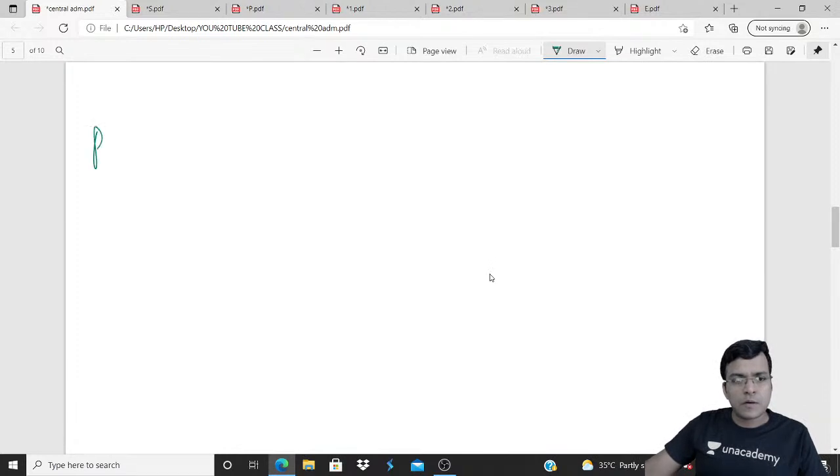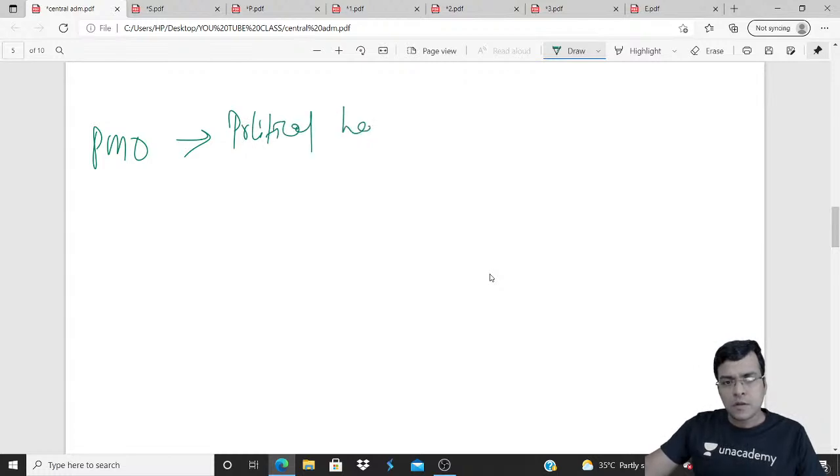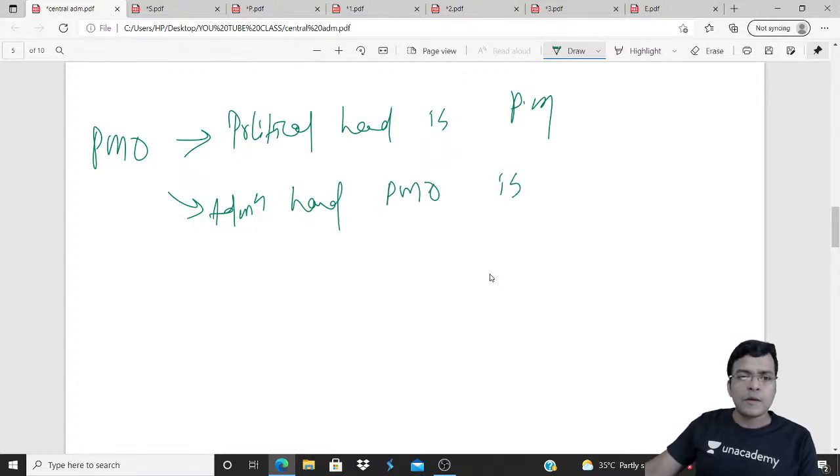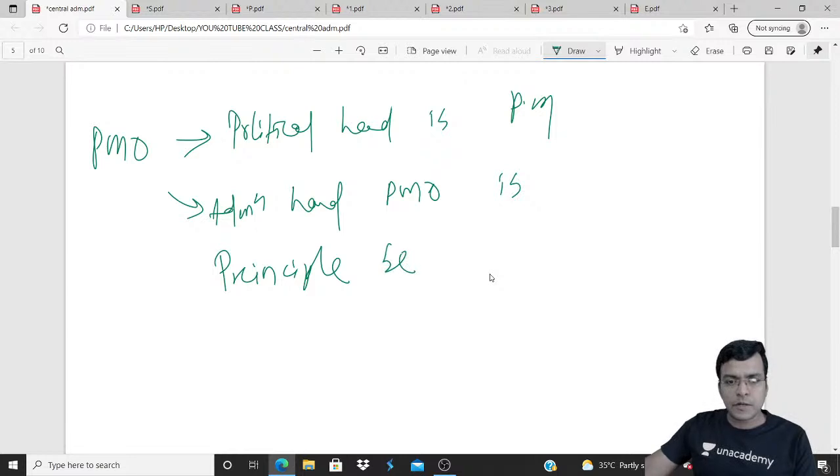And the PMO's political head is the Prime Minister himself, and the administrative head of the PMO is a senior IAS officer, the Principal Secretary to the PMO.